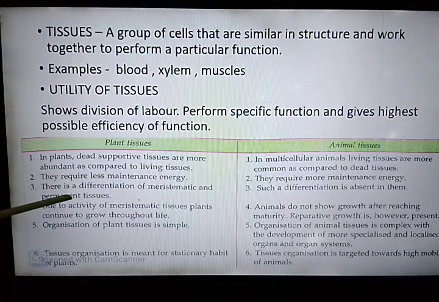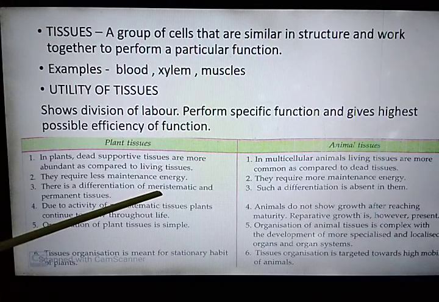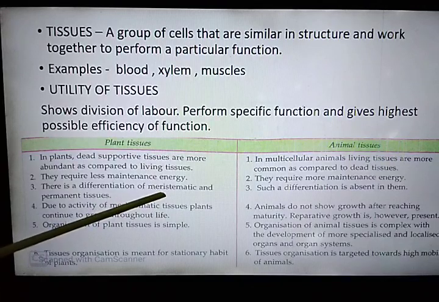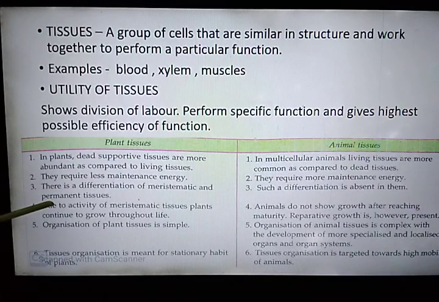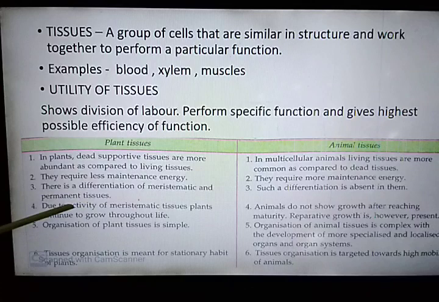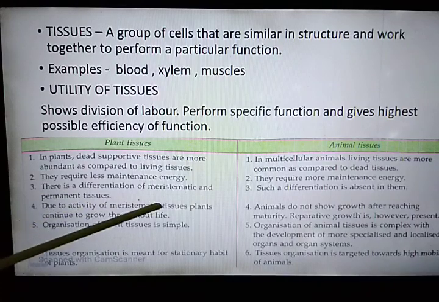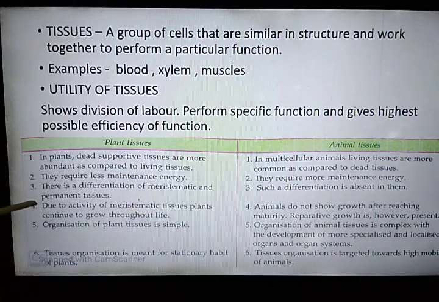In plants, there is differentiation of dividing and non-dividing regions, meaning the regions which can show growth and the regions which do not show growth. The regions which show growth, which consist of living cells, are known as meristematic tissues. The tissues which are made up of dead cells and mainly provide support to the plant are known as permanent tissue. In animals, such differentiation of living and dead cell tissue is absent.